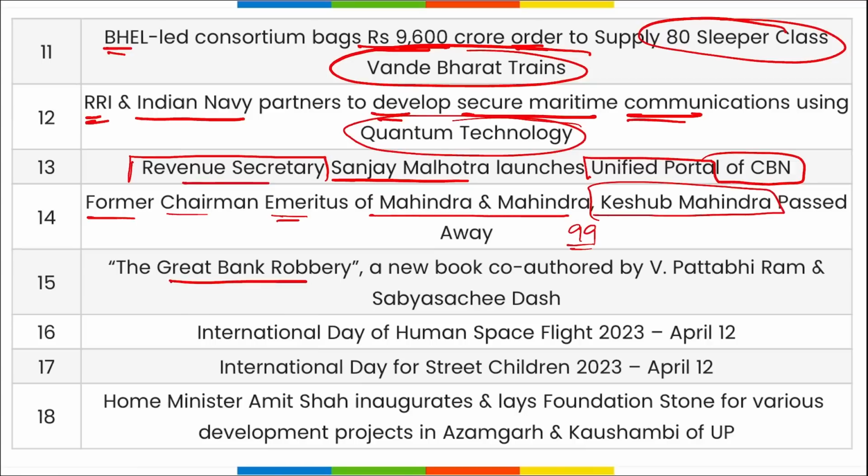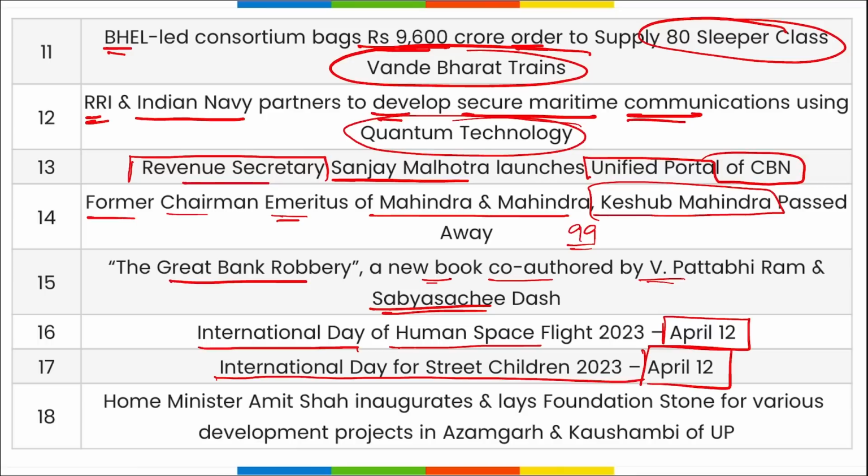The Great Bank Robbery, a new book co-authored by V. Pathabi Ram and Sabyasachi, has been released. International Day of Human Spaceflight is observed on 12th of April, and on 12th of April only we observe International Day for Street Children. Home Minister Amit Shah inaugurated and laid the foundation stone of various development projects in Azamgarh and Kaushambi of Uttar Pradesh. So friends, these were your important current affairs for today.